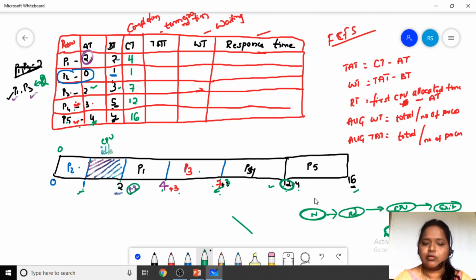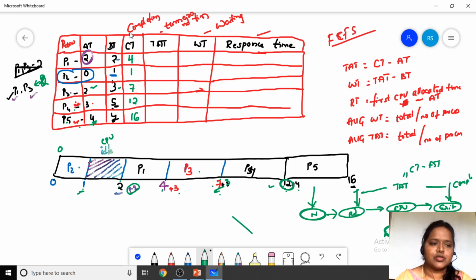Turnaround time means the completion time, when the process completed and exited, minus the arrival time, when it arrived. That is what we call turnaround time. Turnaround time is equal to completion time minus arrival time. So here you are going to calculate the turnaround time.